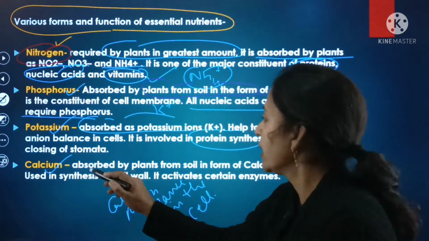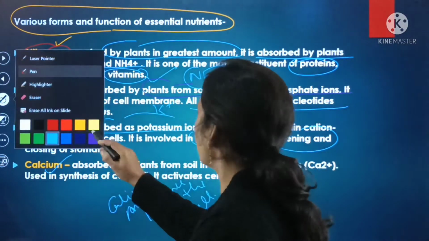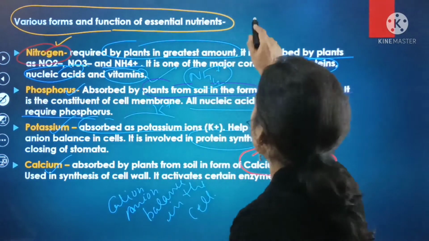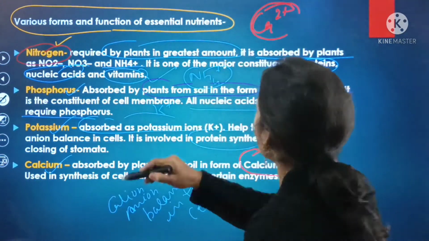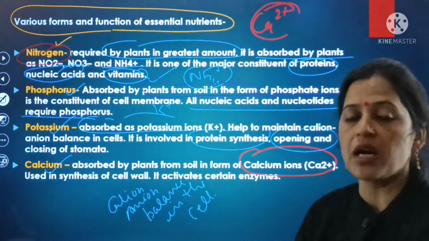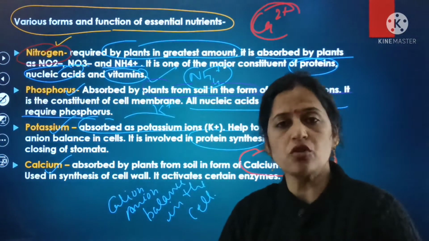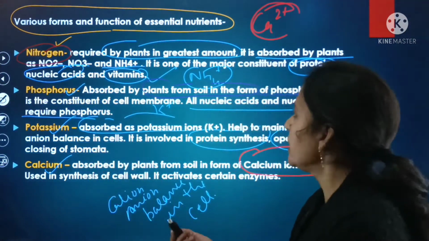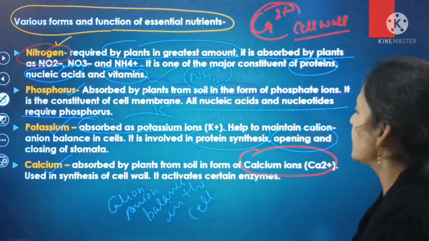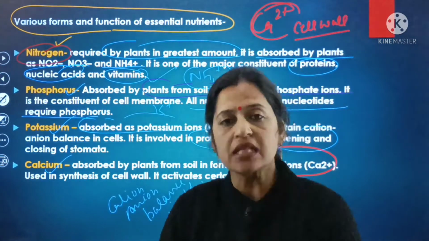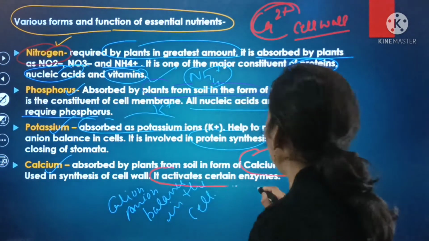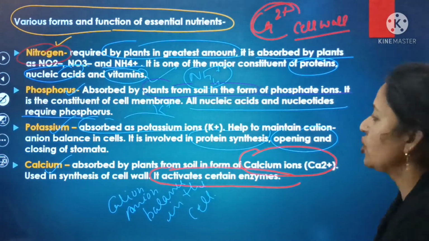Next is calcium. Calcium is absorbed by the plants from the soil in the form of calcium ions, here Ca2 positive. It is used in the synthesis of the cell wall, and it activates certain enzymes that are present in the plants. So these are the various functions of the essential nutrients.